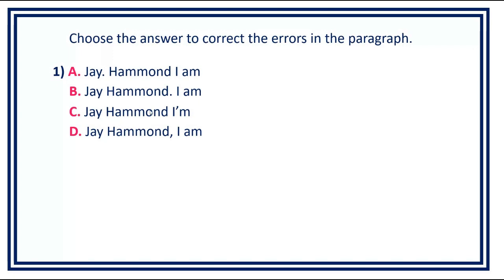C. J. Hammond, I'm. D. J. Hammond, I am. Answer is letter B.